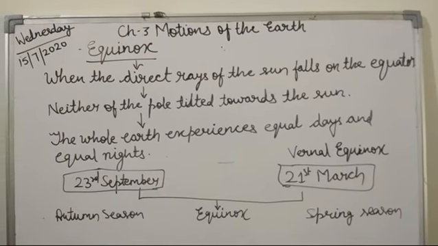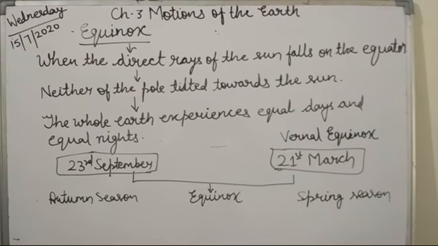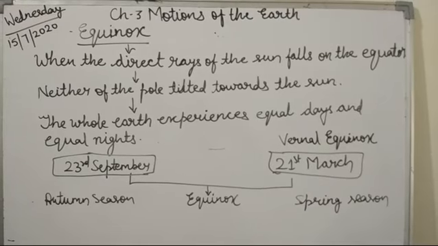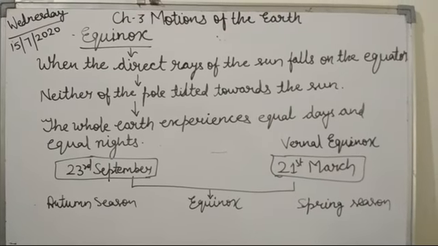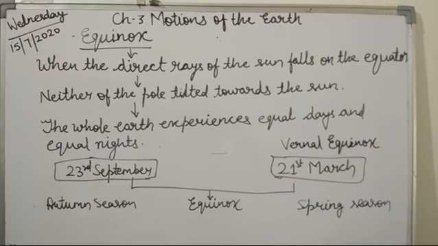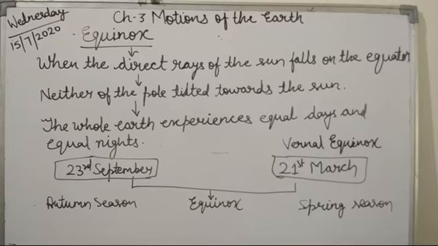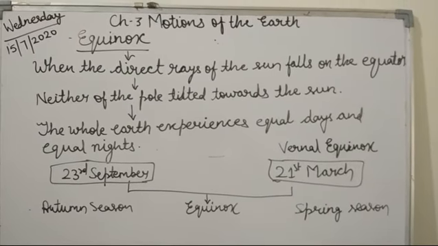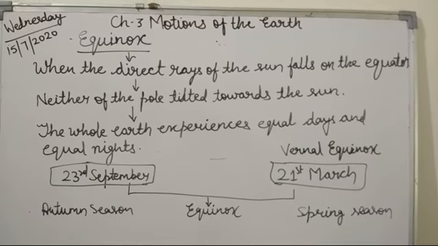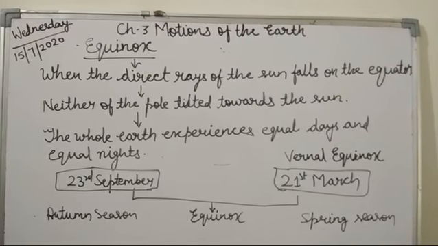Now let's understand the concept of equinoxes. Students, here we are talking about equal days and equal nights. So what the equinox is: when the direct rays of the sun fall on the equator, neither of the poles is tilted towards the sun. Because of this, there are equal days and nights. It means the whole earth experiences equal days and equal nights. So these are known as the equinoxes.